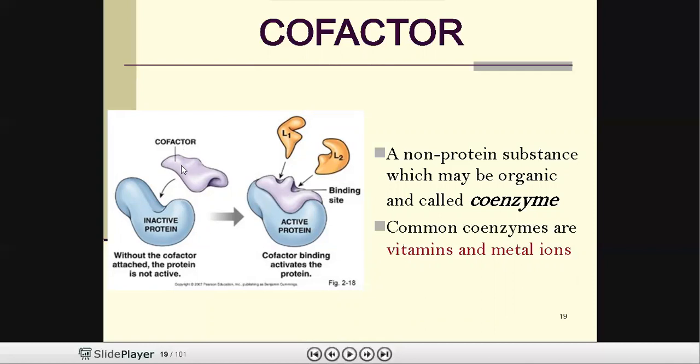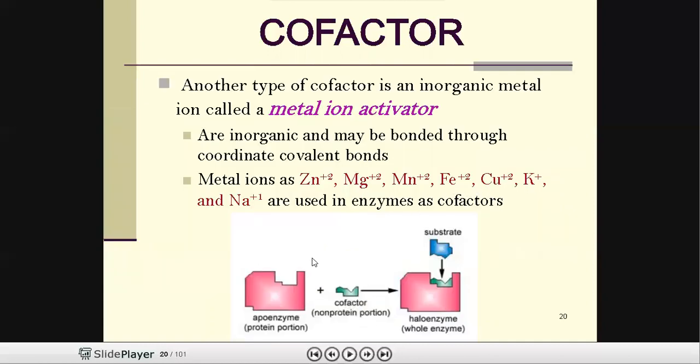And these cofactors attach with the protein by two kinds of bonds. Sometimes they attach with covalent bonds in coenzymes. Sometimes they attach with non-covalent bonds in metal ions. So these are metal ion activators: cofactors which have metal ions attached with the enzyme, the protein part.